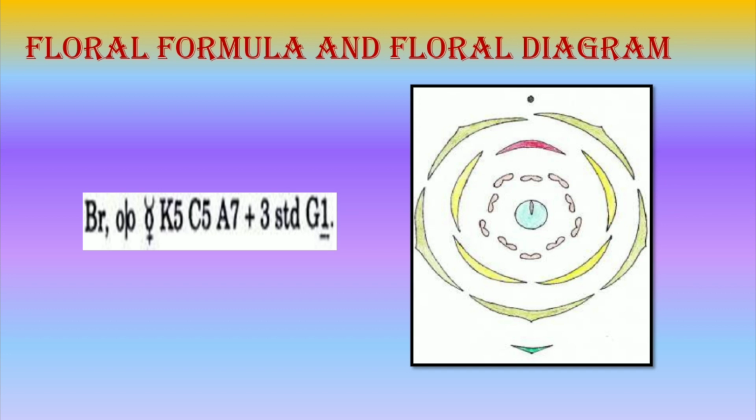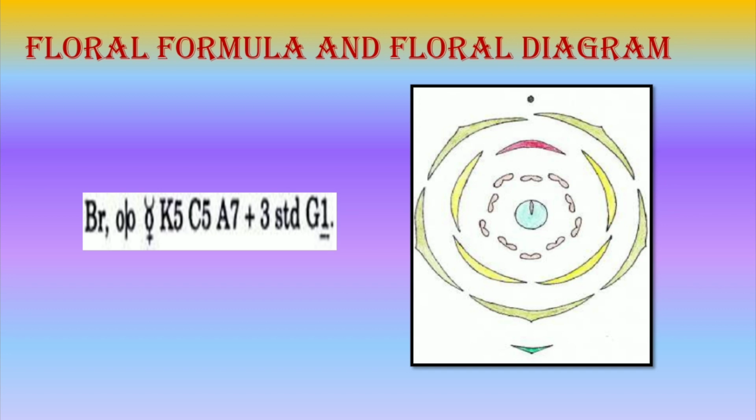Bracteate flower is represented by symbol Br. Bisexual flower is represented by its own sign. Calyx represented by symbol K. Corolla represented by symbol C. Androecium represented by symbol A. Gynoecium represented by symbol G. Underline sign below the G represents ovary superior. For drawing floral formula, we have to consider the flower from outside to inside.